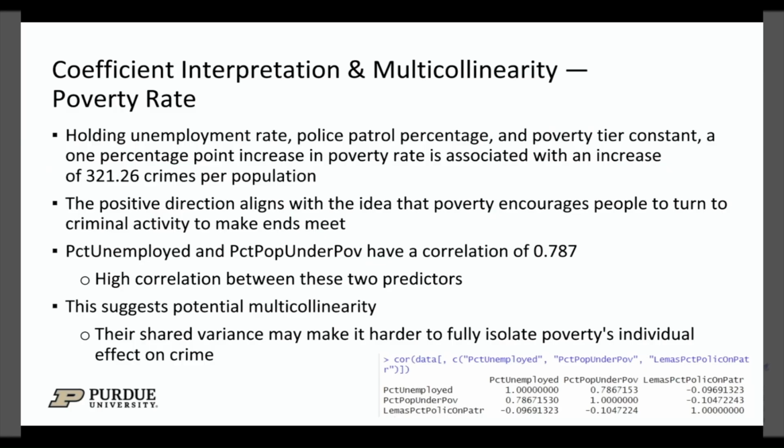One thing we did notice, we ran the correlation test here, and we found that percent unemployed and percent population under poverty had a correlation of 0.787 with each other, which is pretty high, and that suggests potential multicollinearity, which makes it harder to fully isolate one of the two's individual effect on crime.